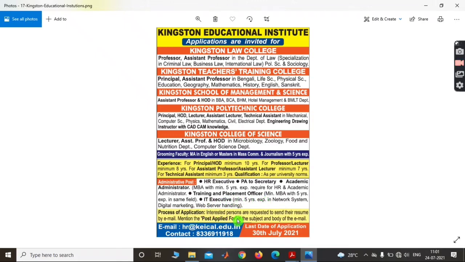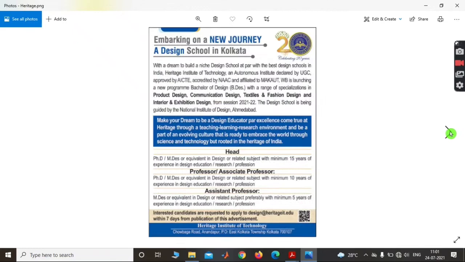Interested persons are requested to send their resume by email, mentioning the post applied for in the subject and body of the email. These are the emails, here are their contact numbers, and you have to remember the last date is 30 July 2021. Okay. Now coming to the next college's notification, an embarking on a new journey design school in Kolkata.